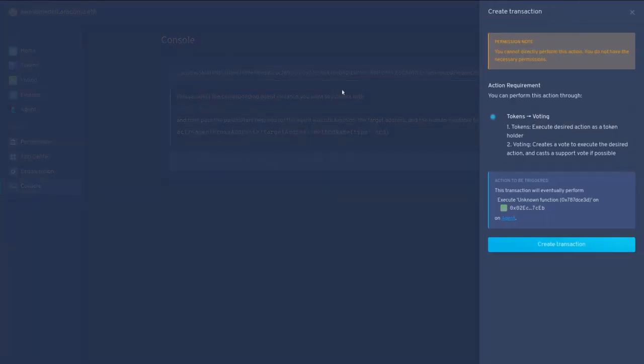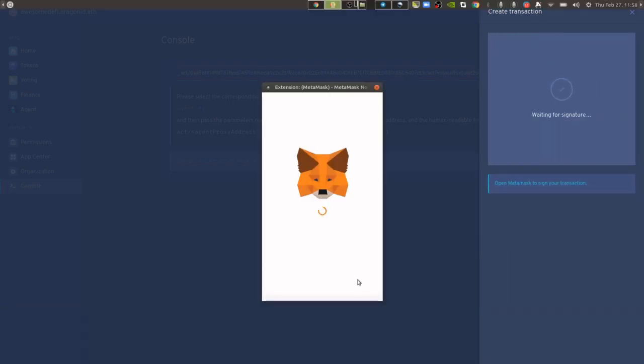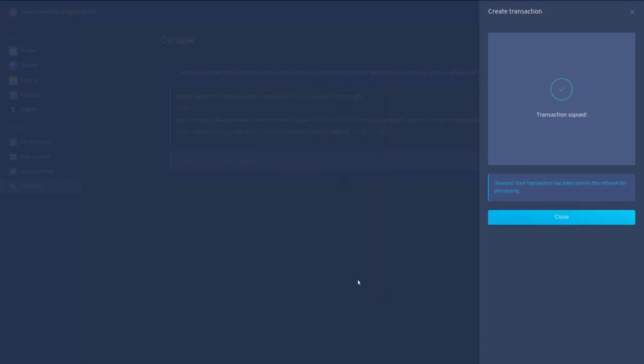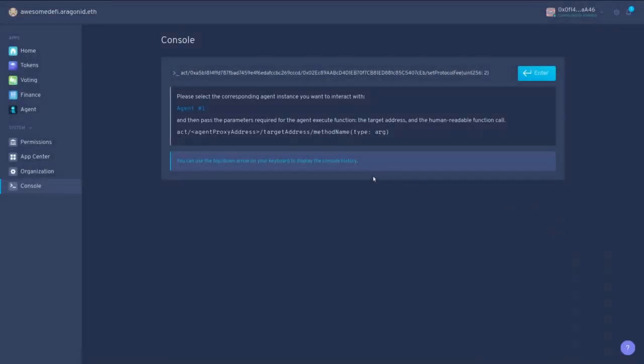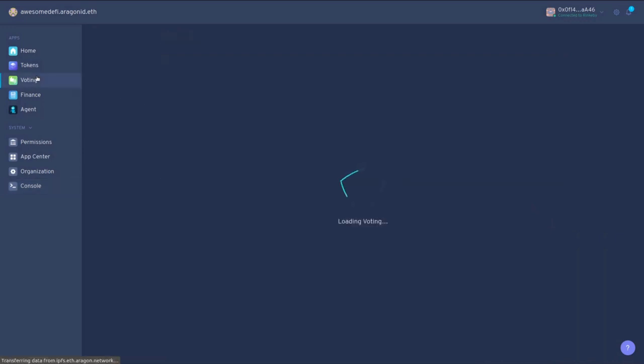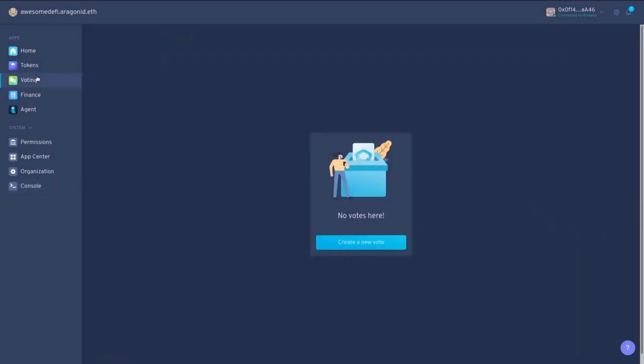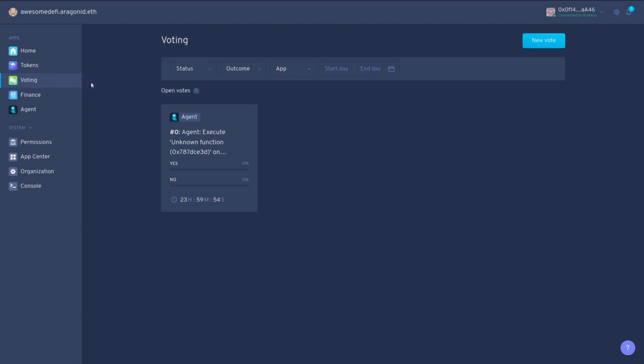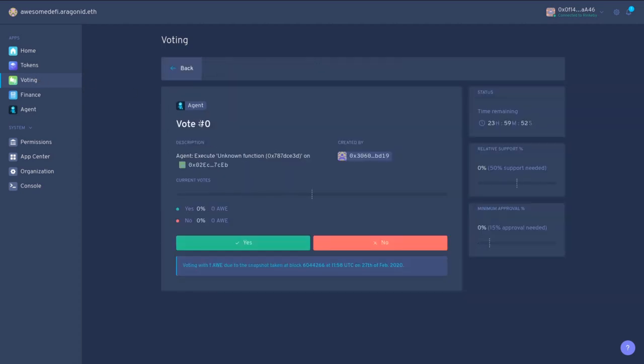So we can see that we can't just execute this on our own. It has to get sent to the voting application so the council can vote on this action. So let's do that. And the vote should appear here as soon as the transaction's mined, and there we go. So let's have a look at this. So let's vote on this.